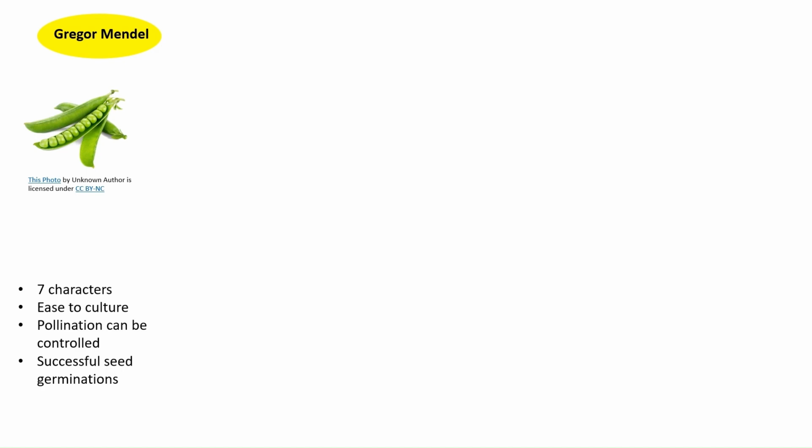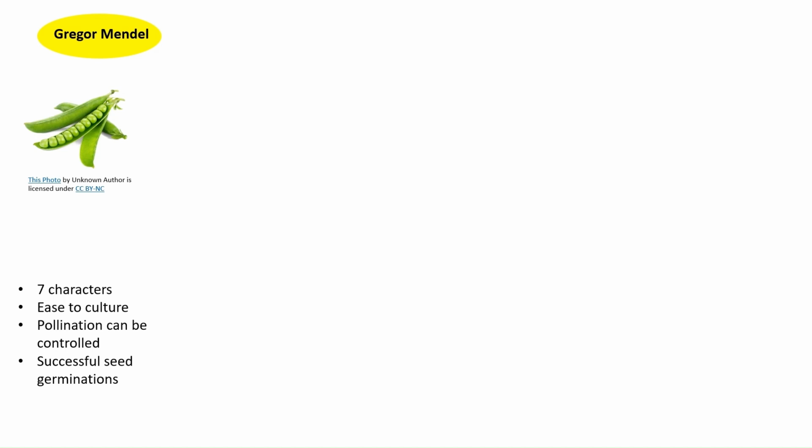Because pea plant has varieties of distinctive characters. So a total of 7 characters a pea plant has that are quite different from one another. There is a huge variation among the characters. The second reason is the pea plant is easy to culture. Third, the pollination can be controlled. Fourth, there is a very high probability of successful germination in case of pea plant.